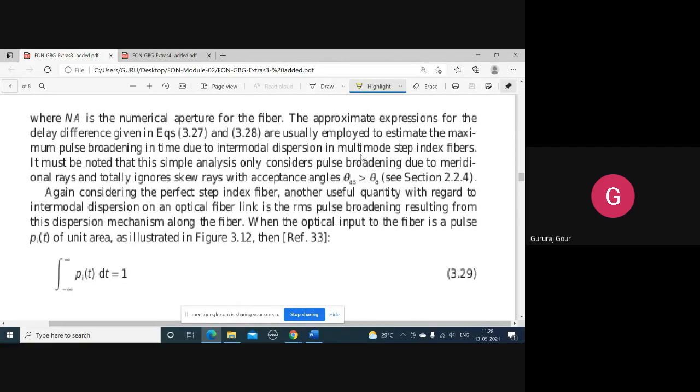Pulse spreading due to modal dispersion is over already. Now what we are discussing is pulse spreading in the multimode step index fiber. There is a pulse broadening due to intermodal dispersion in multimode step index fibers. So whenever you get the title pulse broadening in the multimode step index fibers, it is the same as pulse broadening due to multimodal dispersion. If you get the question, it is one and the same. Remember this, this is very important.